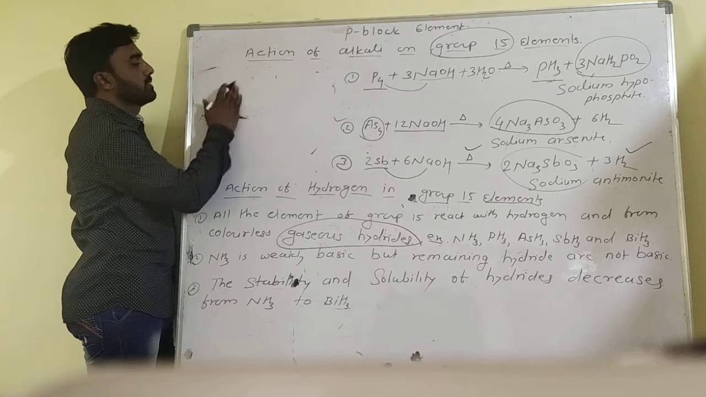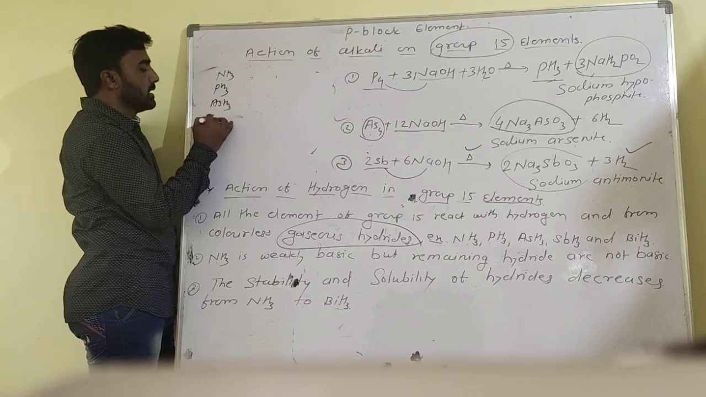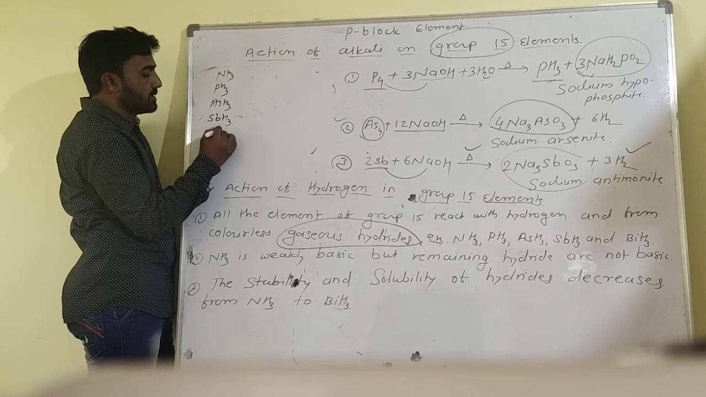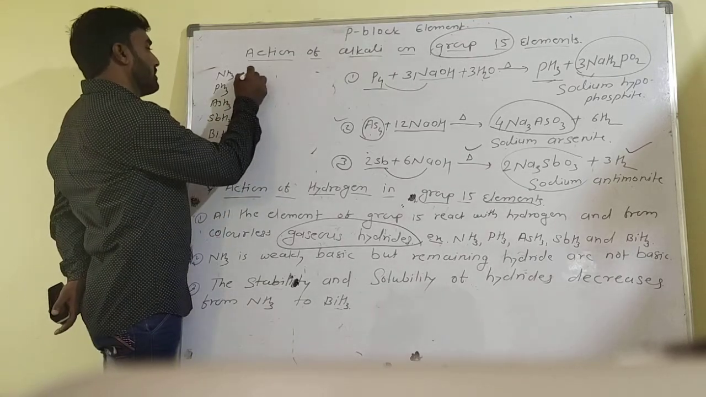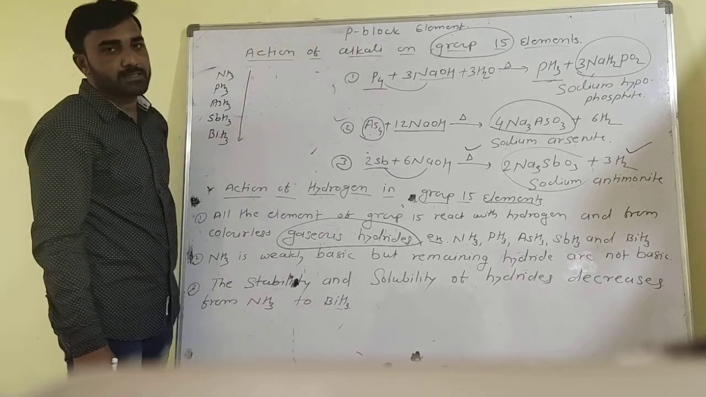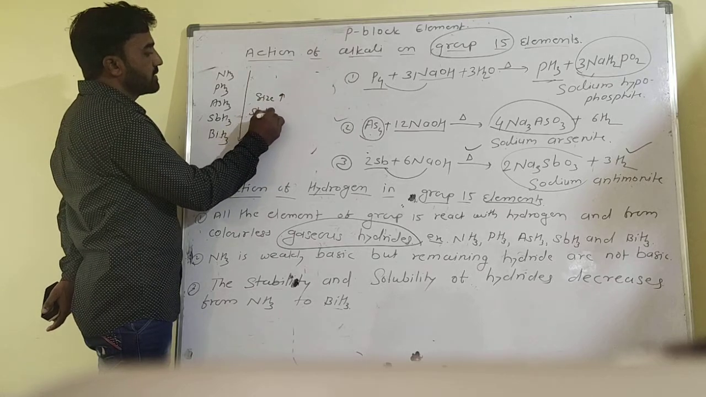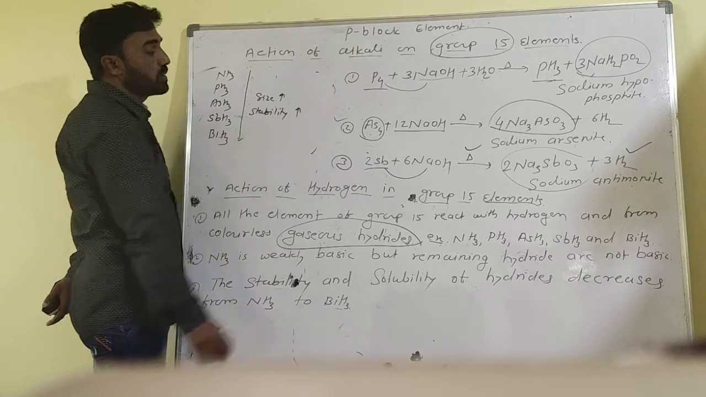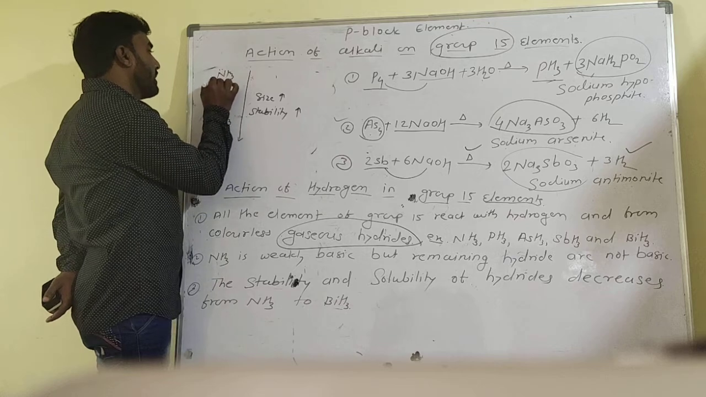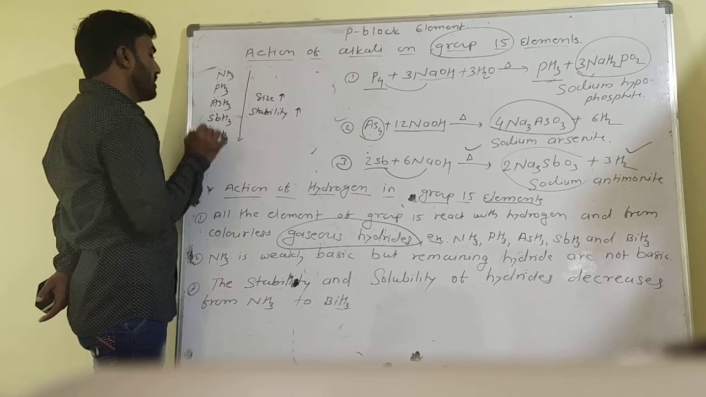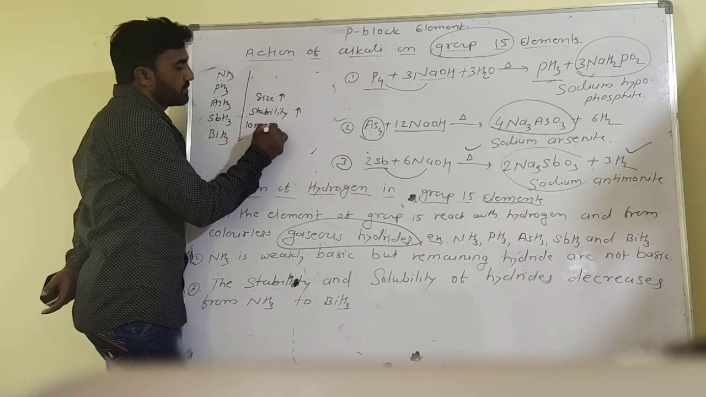But the other hydrides, PH3, AsH3, SbH3 and BiH3: in the periodic table from top to bottom, size increases. That means stability also increases. So depending upon this concept, in the group 15 elements, from top to bottom the lone pair of electrons stability also increases.